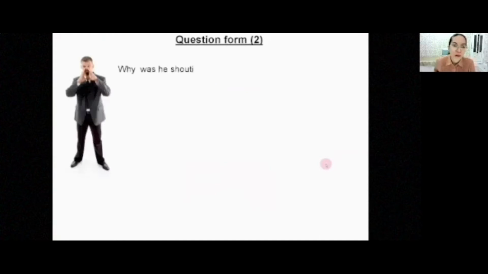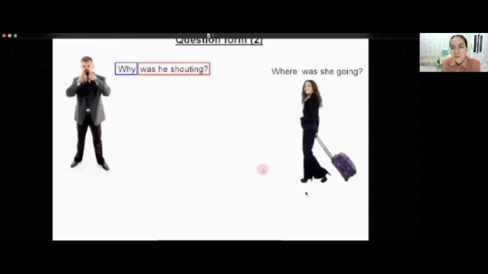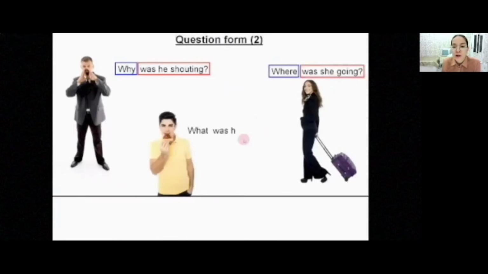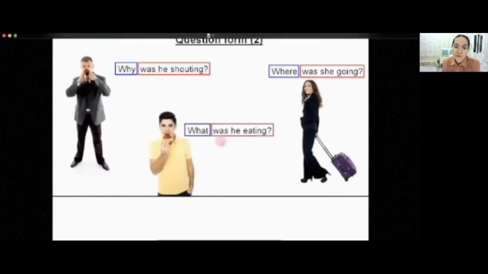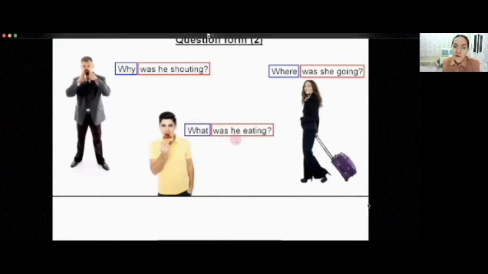Question form 2. Here is an example: why was he shouting? Here is the question word why plus the question sentence. Another example: where was she working? Where is also a question word. And the third example is: what was he eating?